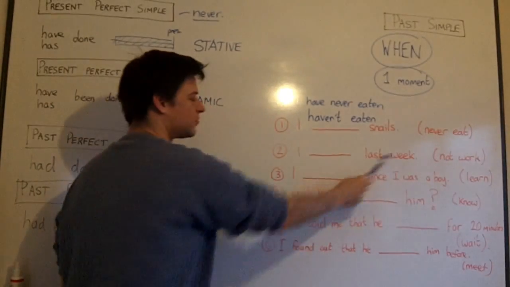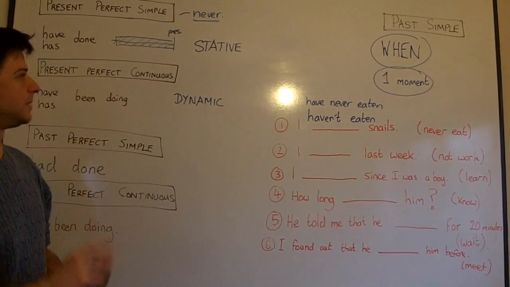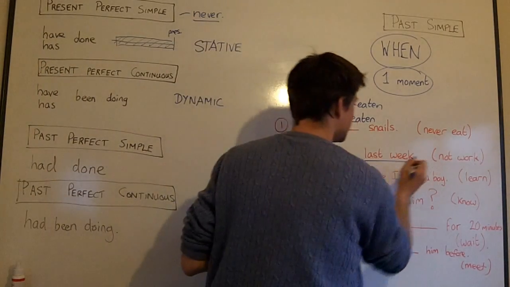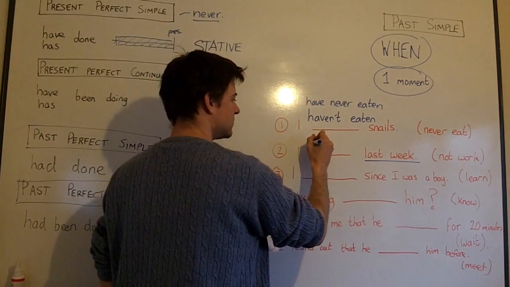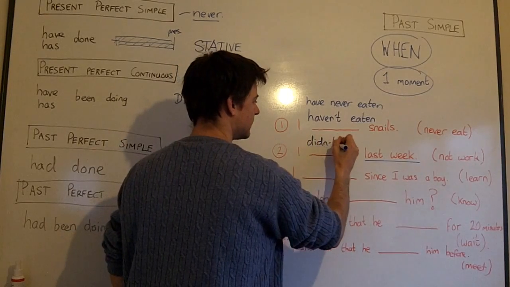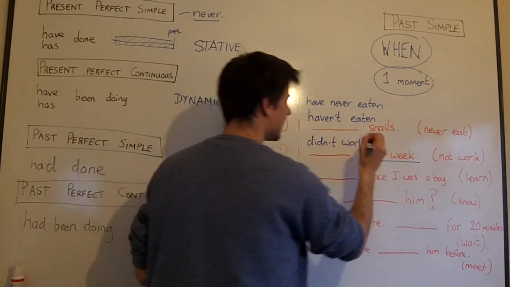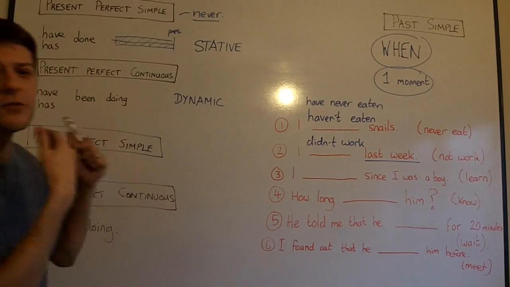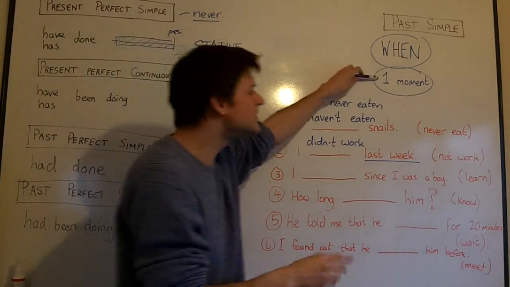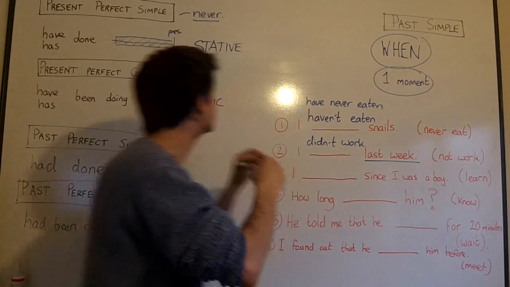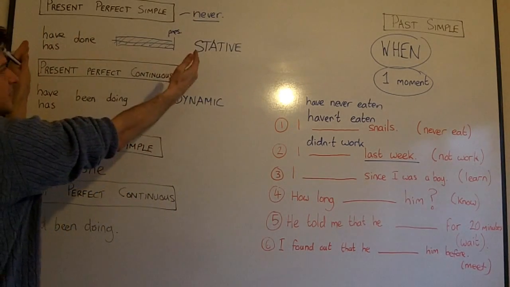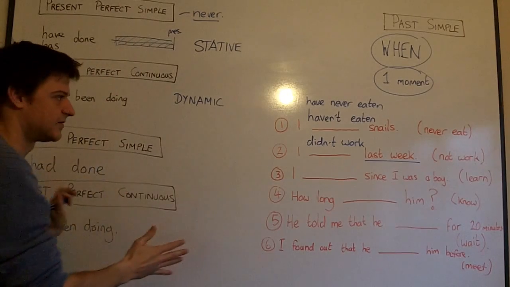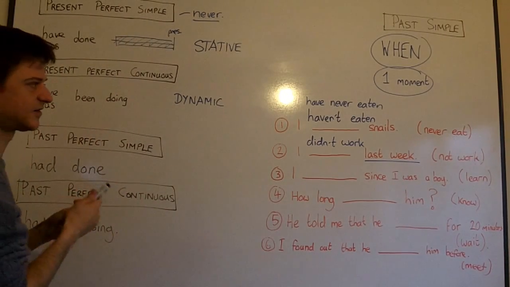Not work and last week. Right, this is simple. We know when, last week. If we know when, we use past simple, and so it's didn't work. I didn't work last week. Okay, remember that. If we know when, always, always, always use past simple. Because when we know when, it's a discrete moment, a singular moment. We're not referring to a period of time like with present perfect or past perfect. We're referring to long periods.